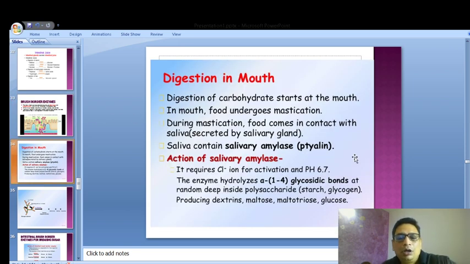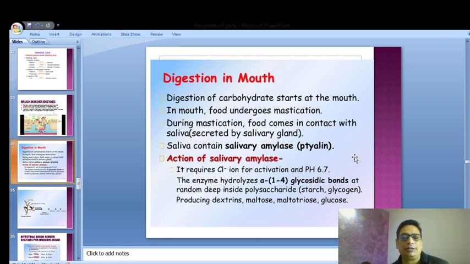Digestion in mouth. Very quickly, I'll cover the biochemistry part of it. Digestion of carbohydrates starts at the mouth. In mouth, food undergoes mastication. Mastication is the art of chewing. During mastication, food comes in contact with saliva secreted by the salivary gland. Saliva contains what? You know that, ptyalin.